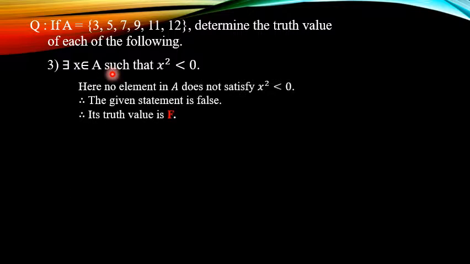So our answer is: no element in A satisfies x square less than 0. Therefore the given statement is false. Therefore its truth value is F.